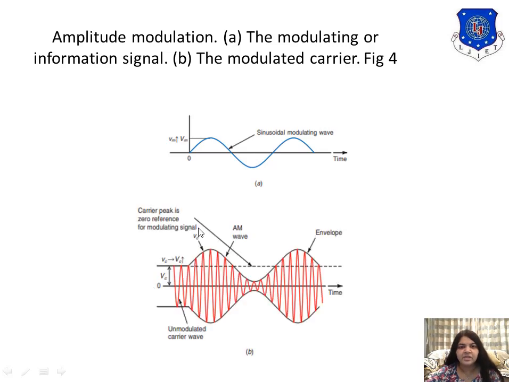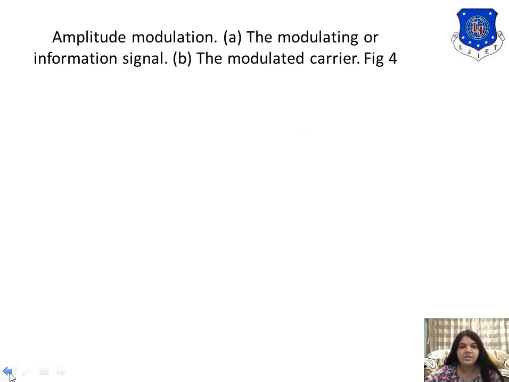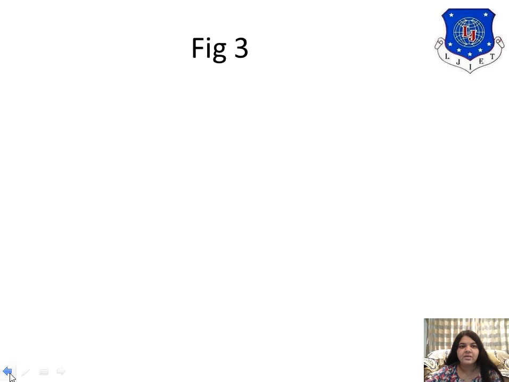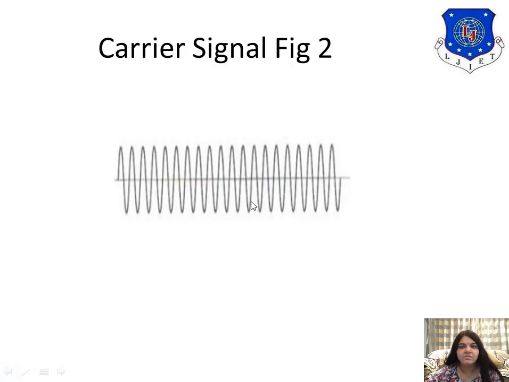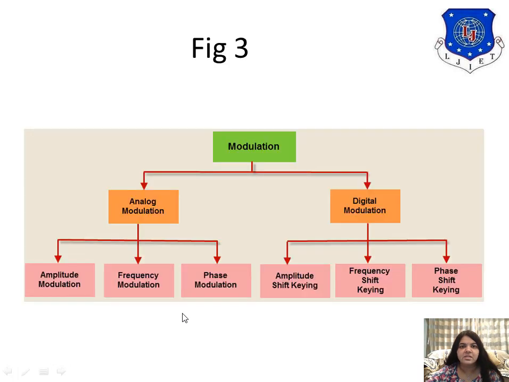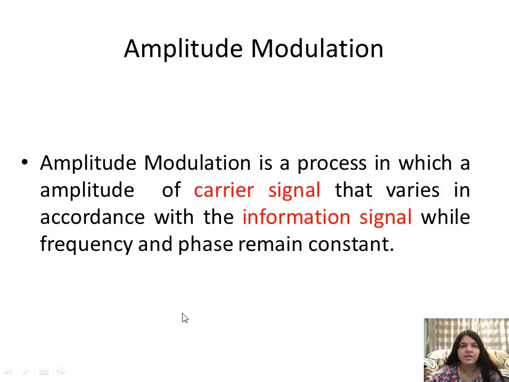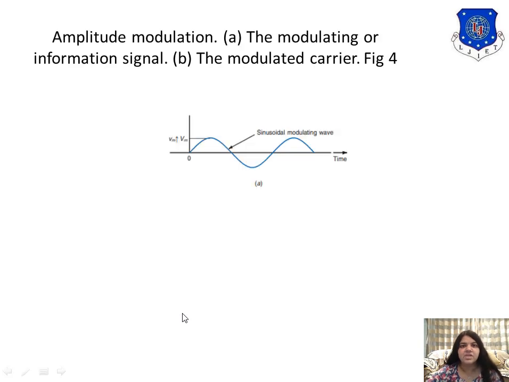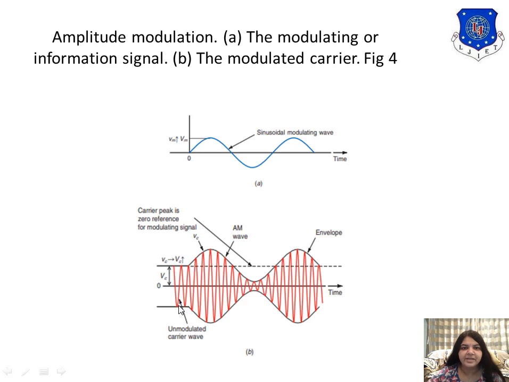So now here you can see that we have the carrier signal. Carrier signal, you know, in the earlier diagram I have shown you the carrier signal. So this is the carrier signal, okay. Now what will happen? The amplitude of the carrier signal will change according to the modulating signal.